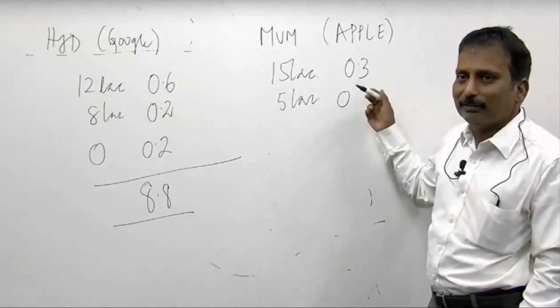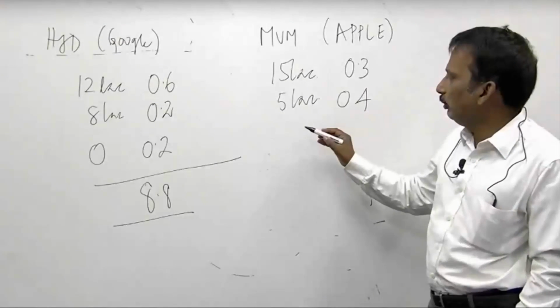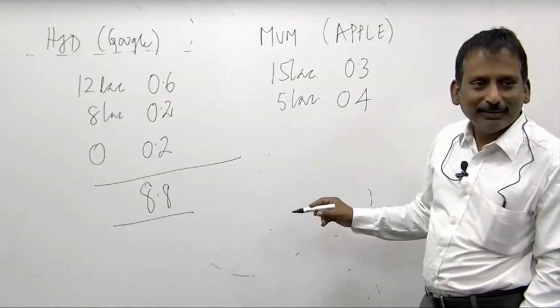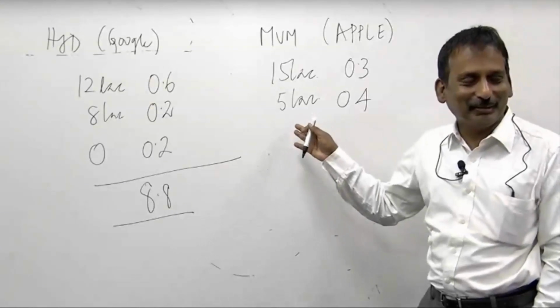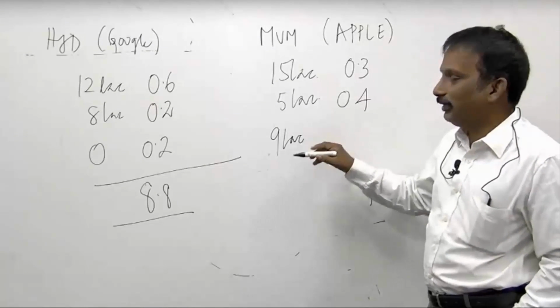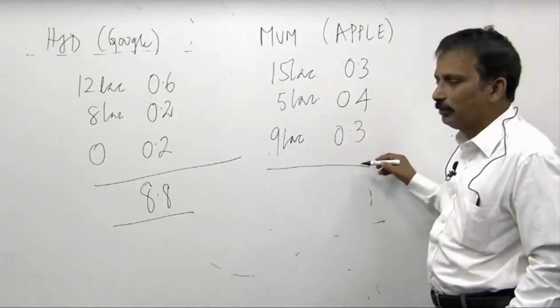Can't be 0.8. 0.4. I want one more number. Not zero. 2 lakhs. Hey, this is not in dollars yet, this is in rupees. 9 lakhs, okay. I'll change these figures because I don't like these figures. 0.3. What is the average?